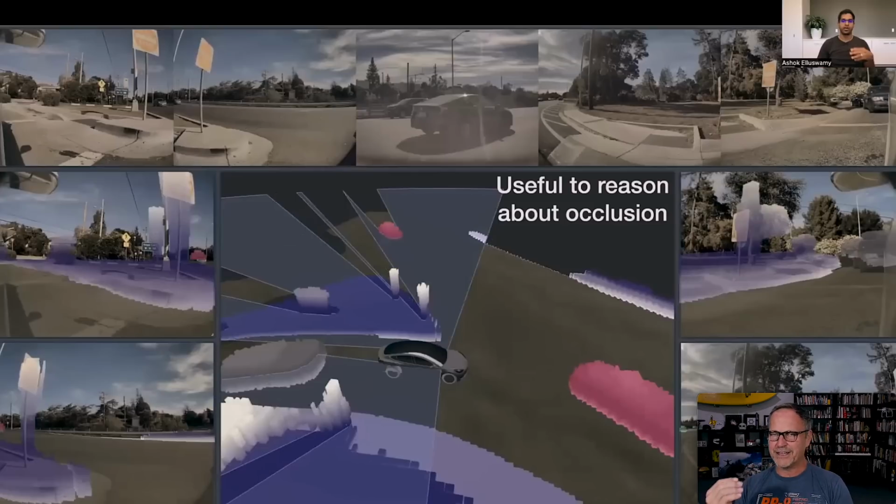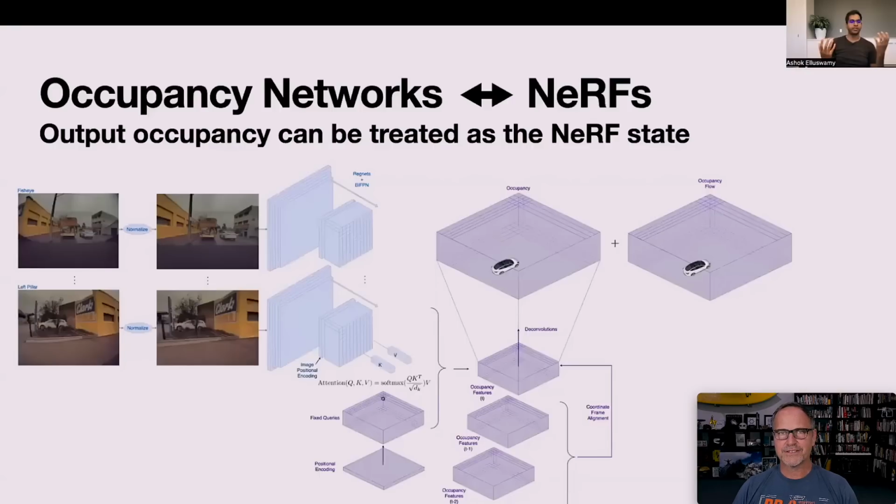Because we're not looking at occupancy instantaneously, we're looking at it as a flow over time. It's able to deal with occlusions and handle that stuff really well. And then we get to some really interesting stuff about NeRFs, which are neural radiance fields. Those are a projection of 2D images into 3D space. It's very cool. I'll show you a still frame of this from here.